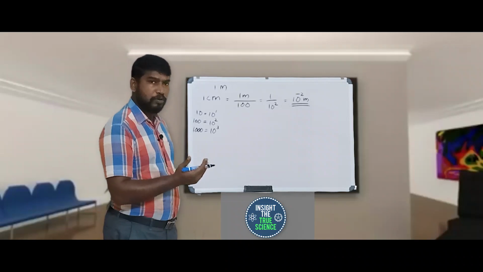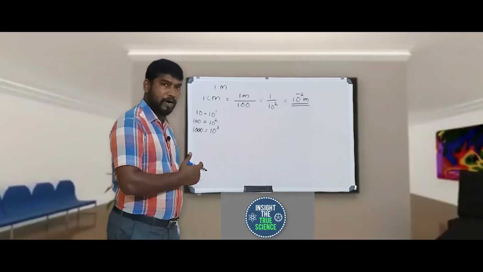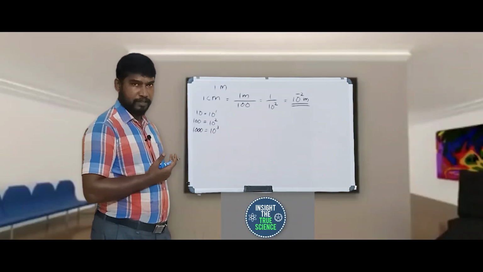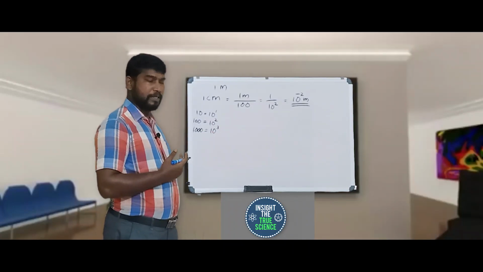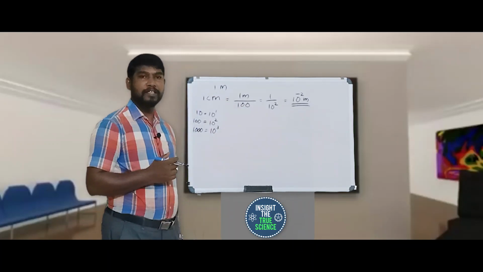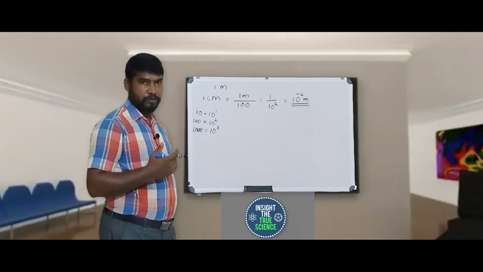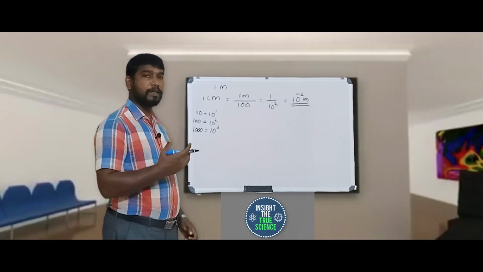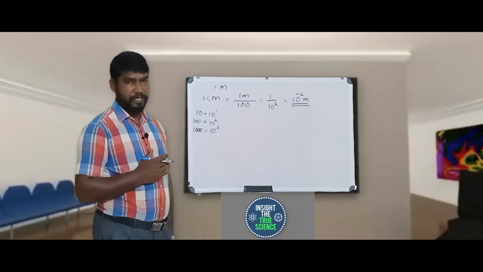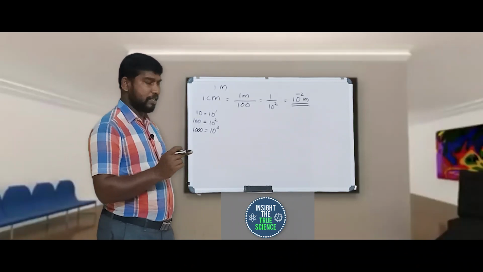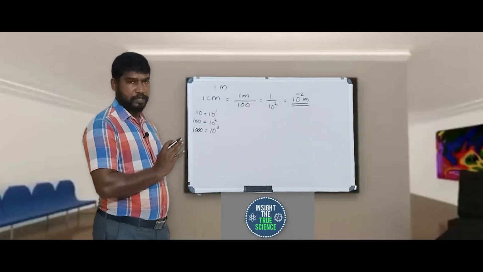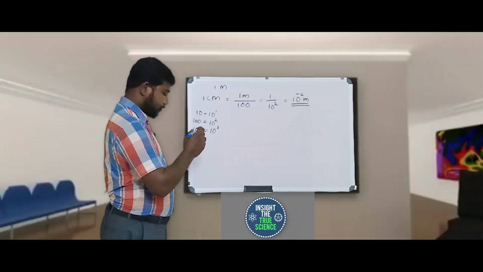Again, if you want to convert meter into centimeter, then you multiply with 10 raised to 2, that is, multiply with 100. So two things you have to study: centimeter to meter and meter into centimeter. Okay, so that is the thing.